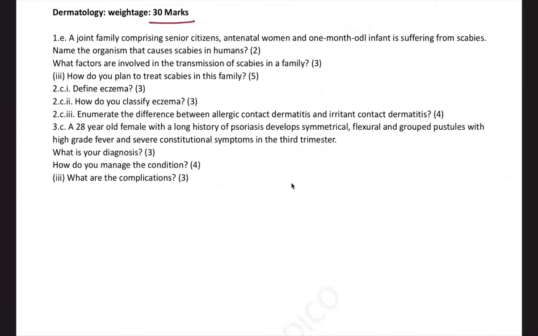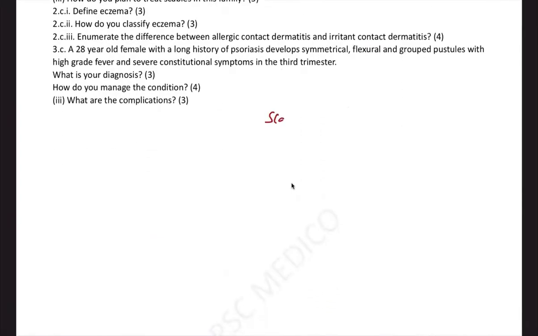Dermatology only 30 marks. So the three diseases which are covered in dermatology are scabies, eczema. But one confusion or one takeaway here is instead of just asking psoriasis, there are clinical variants of psoriasis.